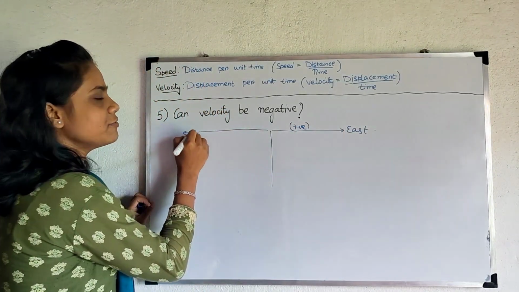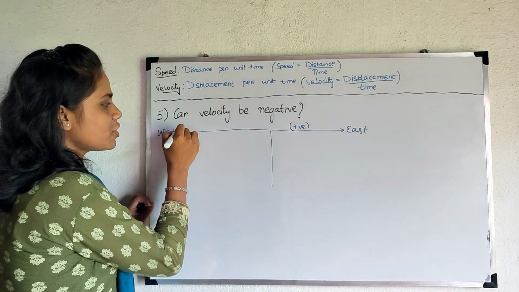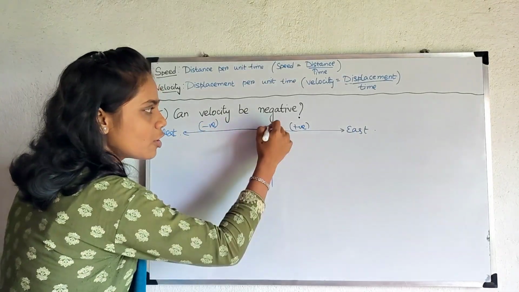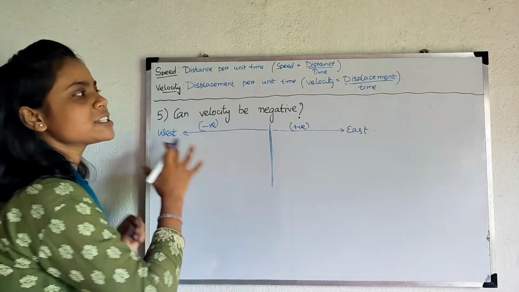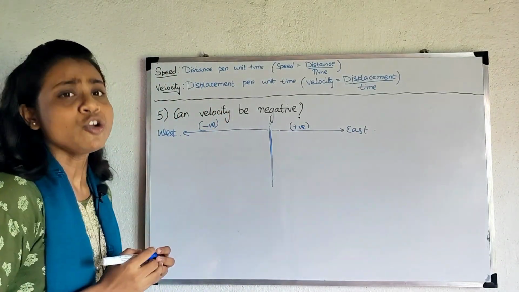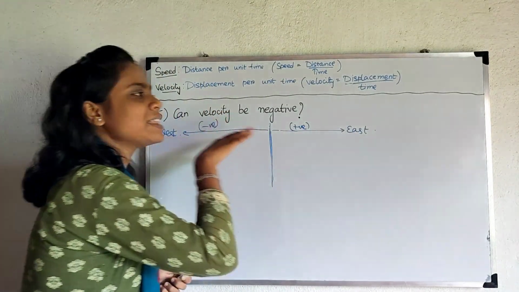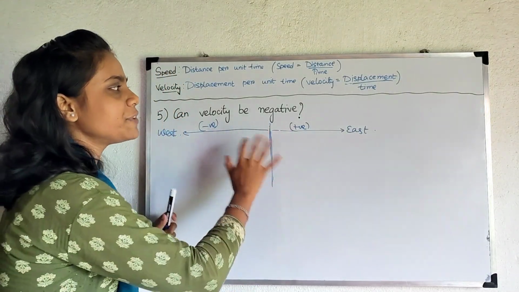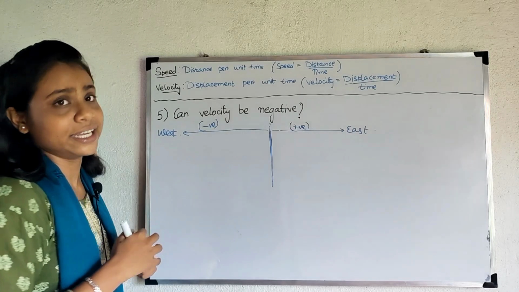Then the direction of west will be taken as negative. We can take this as positive and this as negative, that is our choice. Suppose I have taken this as positive and this as negative.